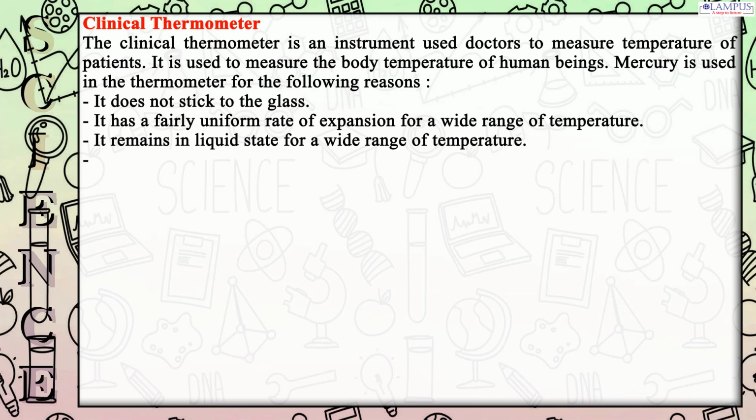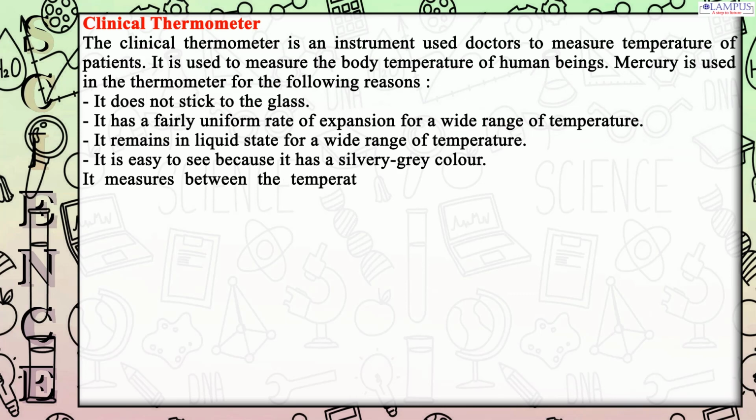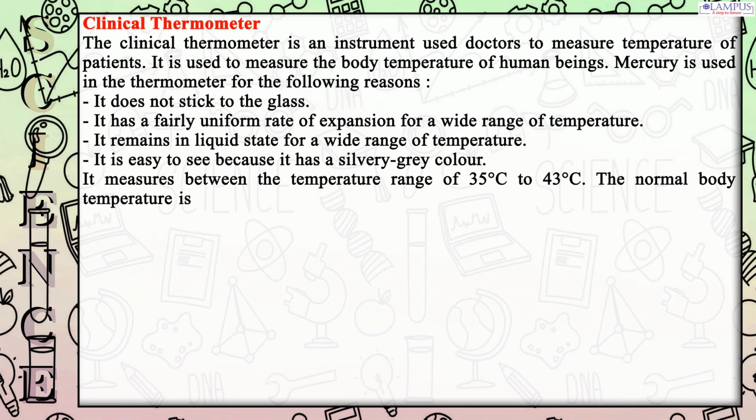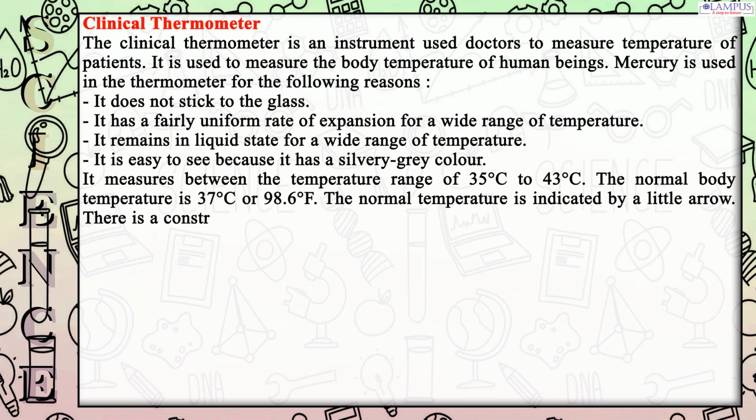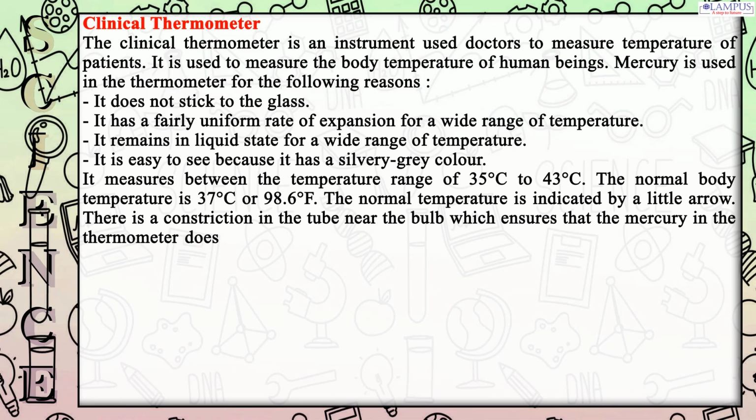It remains in liquid state for a wide range of temperature. It is easy to see because it has a silvery gray color. 98.6 degrees Fahrenheit. The normal temperature is indicated by a little arrow. There is a constriction in the tube near the bulb which ensures that the mercury in the thermometer does not contract and flow back into the bulb before the temperature is read.